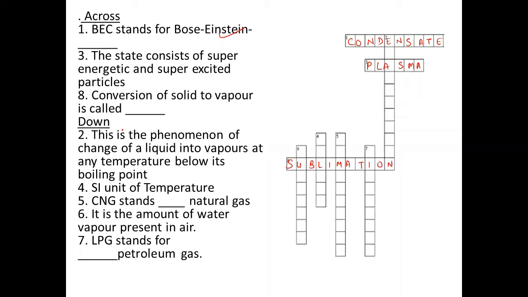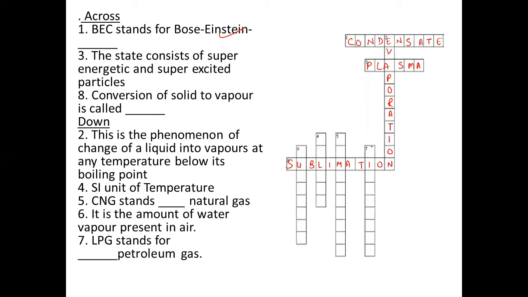Okay, Ridya Sharma. This is the phenomenon of change of a liquid into vapors at any temperature below its boiling point. Ma'am, this is evaporation. Okay, right.